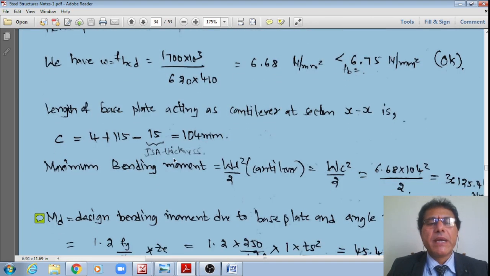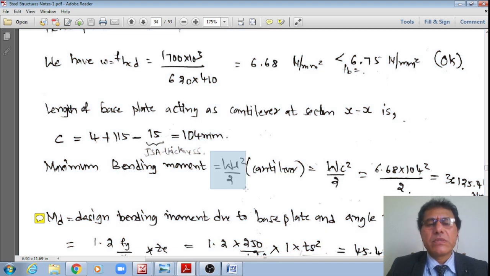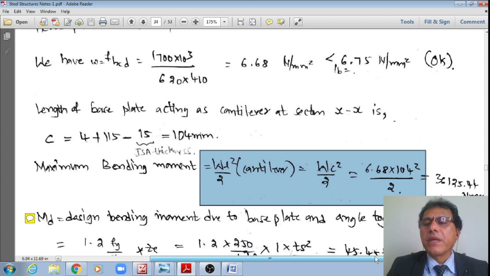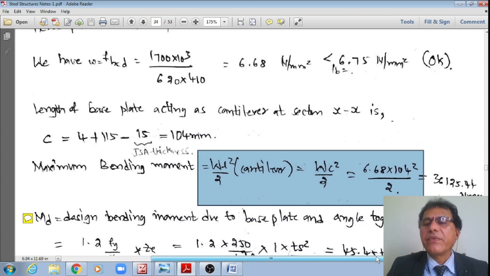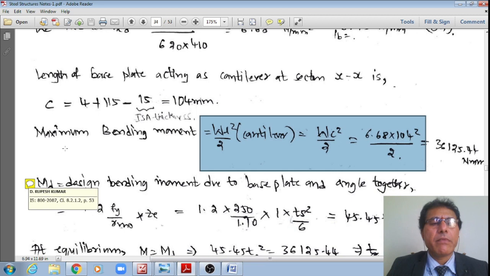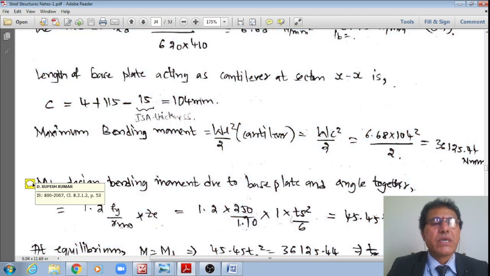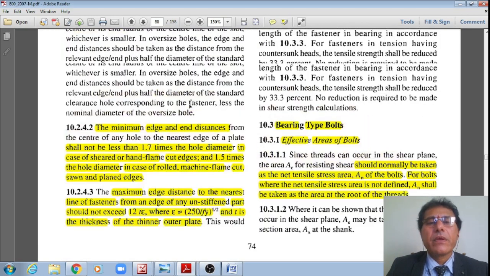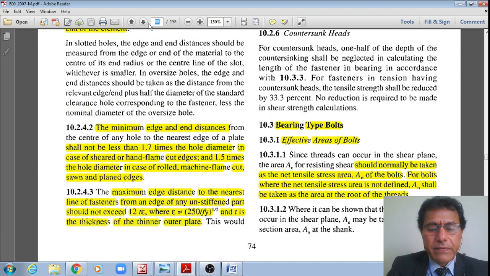Hence, the maximum bending moment is equal to w C² by 2. Substituting, w is equal to 6.68 multiplied by 104 squared divided by 2. That works out to a value of 36,125 N·mm. However, if I go to IS 800:2007 clause 8.2.1.2, page number 53, let me go to page number 53 of IS 800. Just wait for a minute, 53, right?